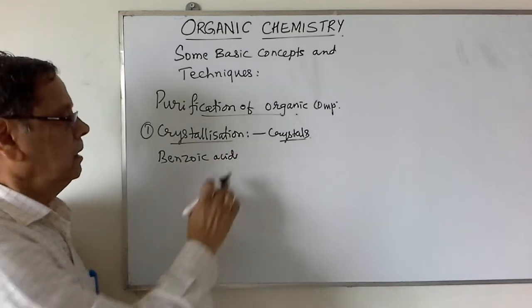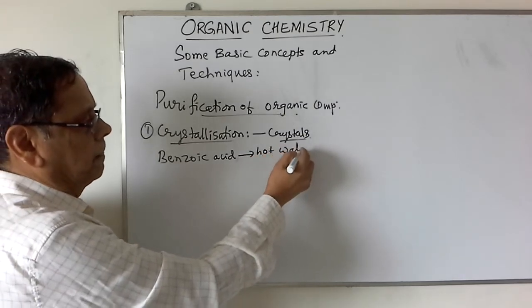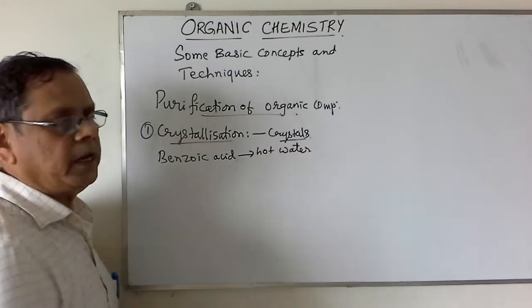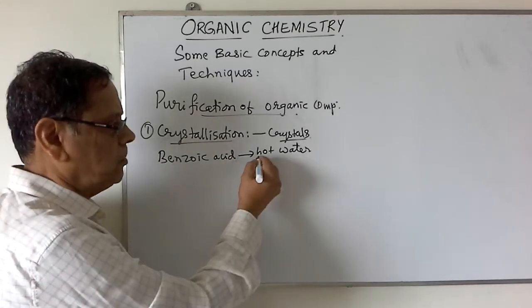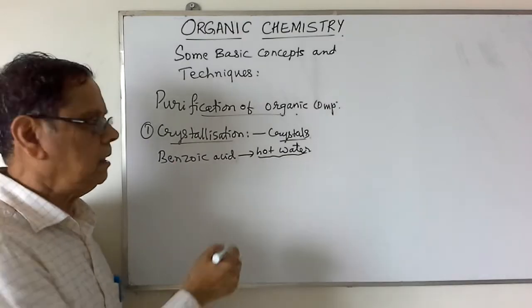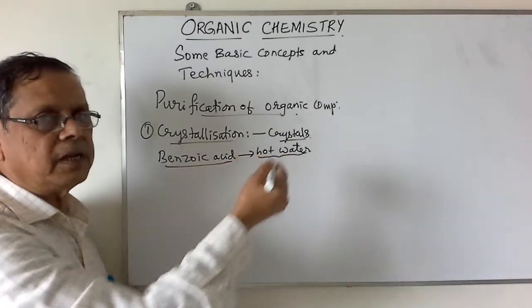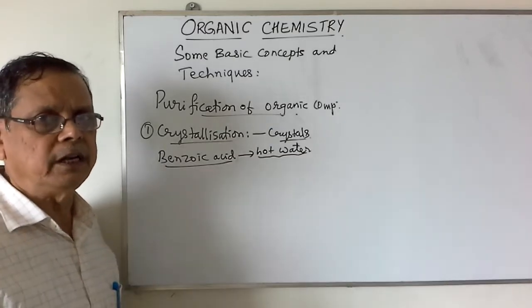Benzoic acid is very much soluble in hot water but insoluble in cold water. So first we have to prepare the saturated solution of the benzoic acid in hot water. On cooling, the crystals of benzoic acid will separate. Assume that it contains some other solid impurities.